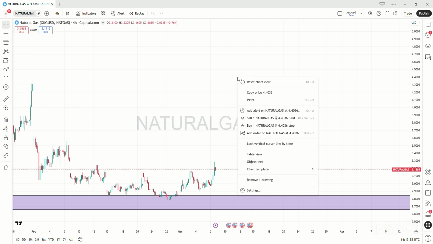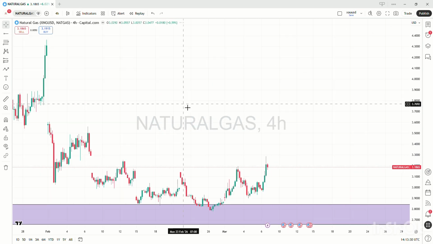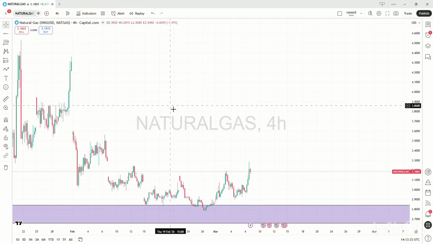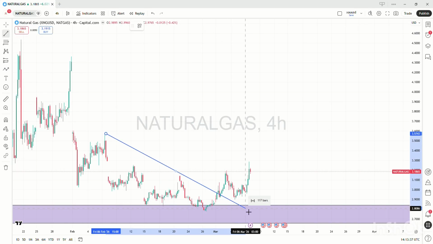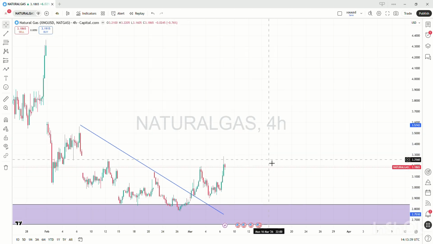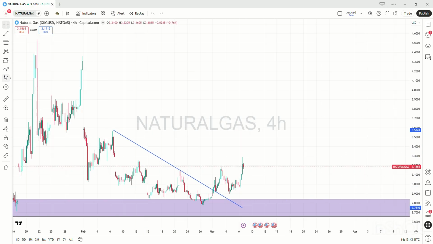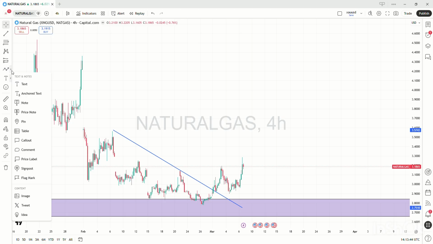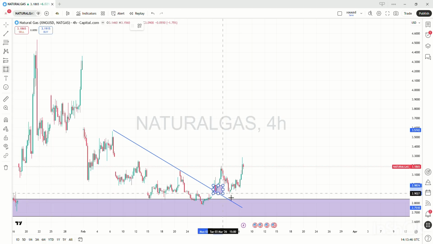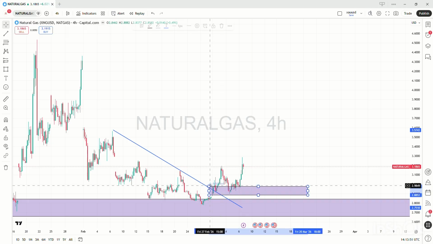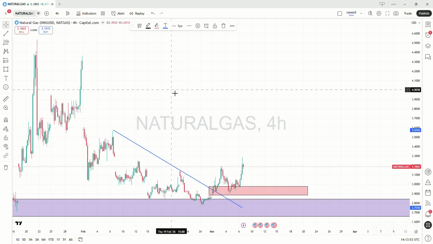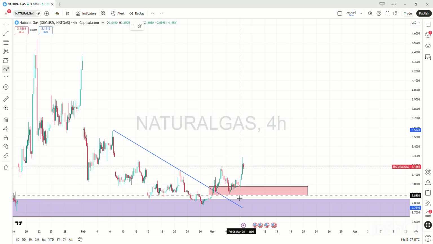Again the market is going to be pumped, in natural gas. So this was a buying trend line, a selling trend line. The market has already broken this, and now it is trying to retest it. This is a breakout point, and after the breakout the market has successfully retested it and made a double bottom pattern here, the first bottom and the second bottom, and then after that it is pumping.